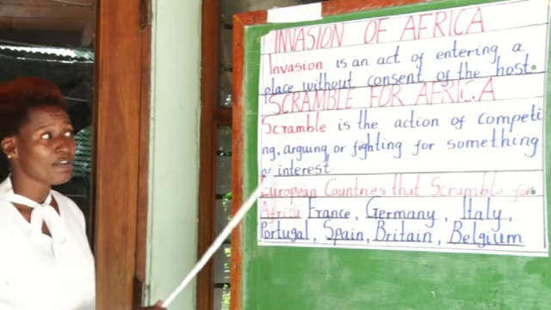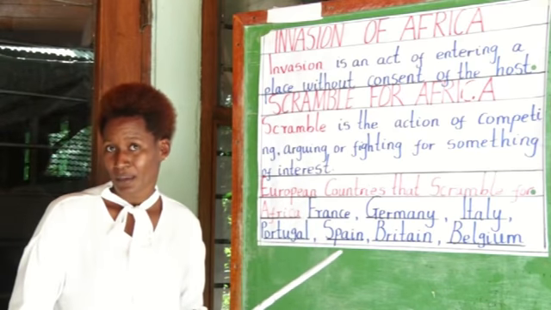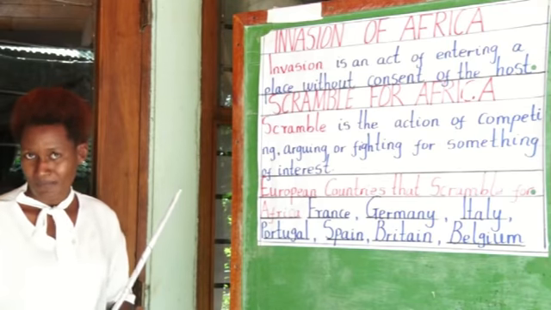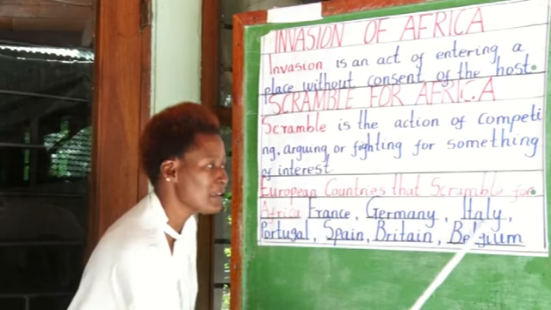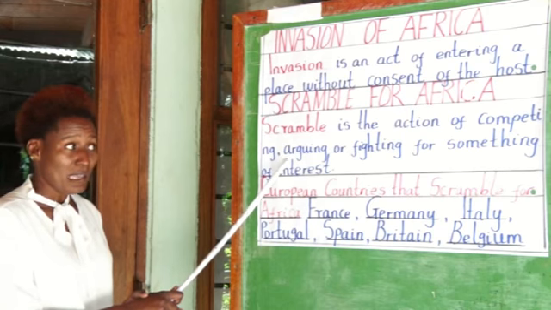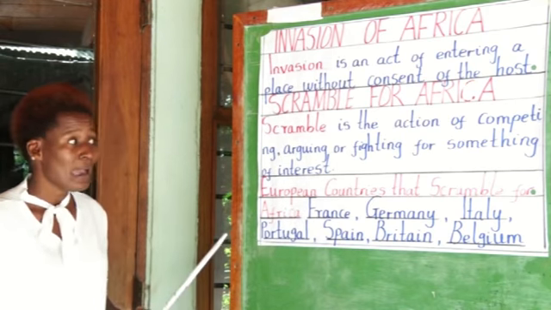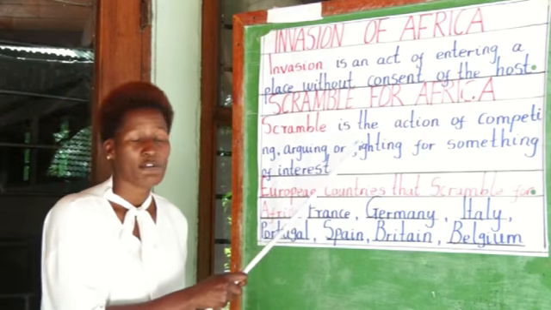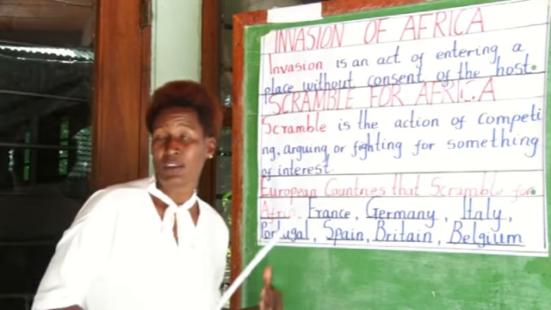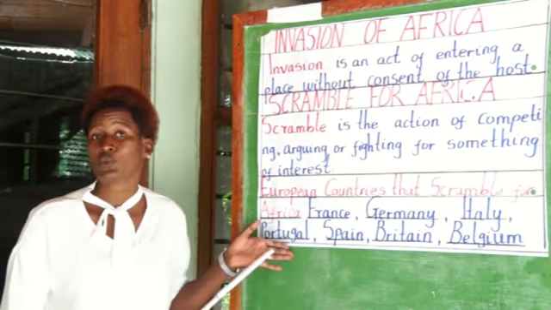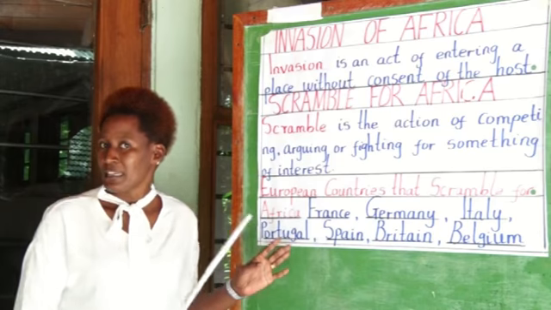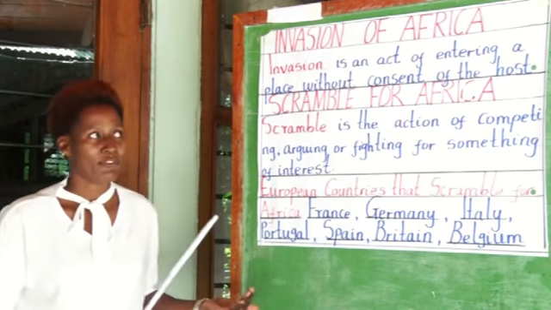They came to Africa without being welcomed, for their own interest. Among themselves, they argued for Africa, they competed with one another, and they also went ahead and fought for it. So we are going to see exactly what happened when those people came to our place without welcoming them. What happened and what was exactly needed that they really had to scramble for Africa.